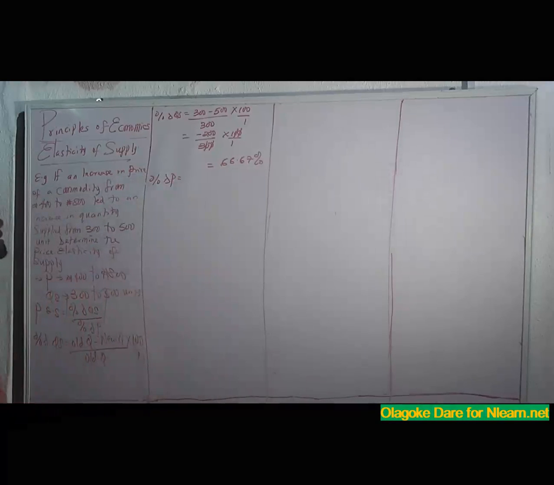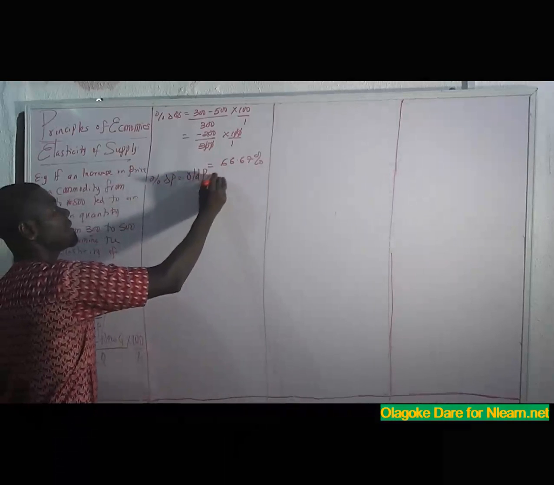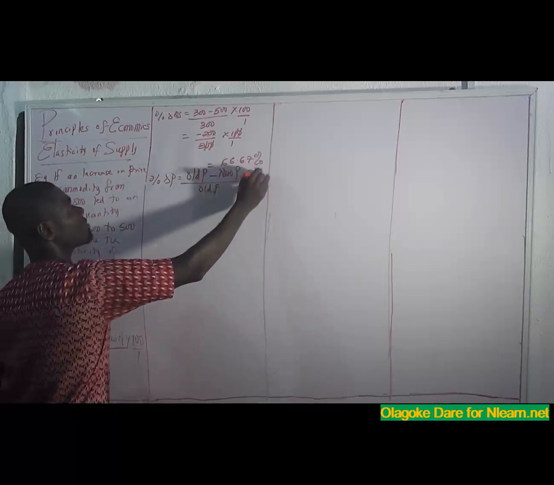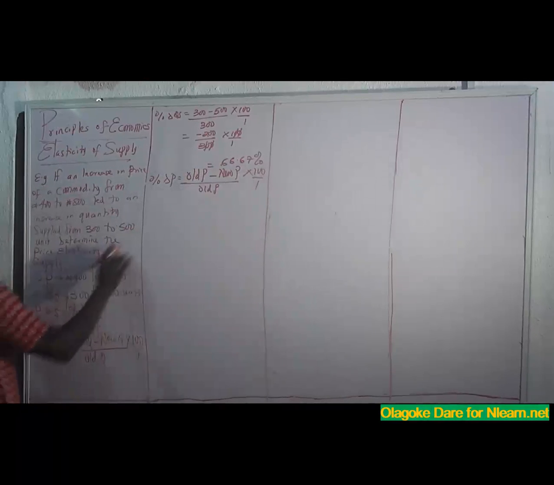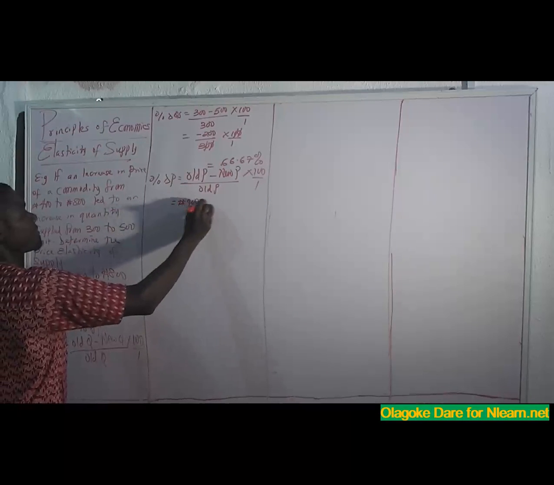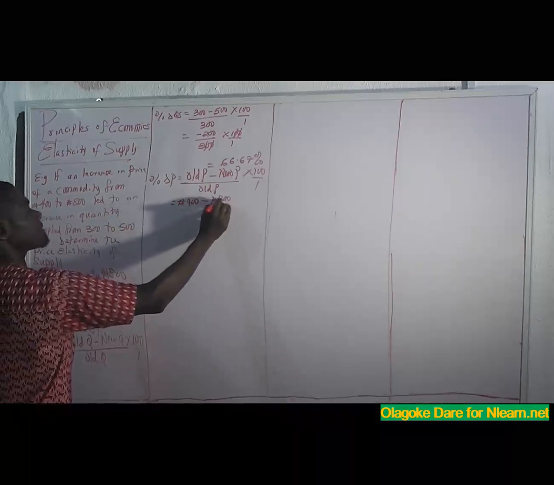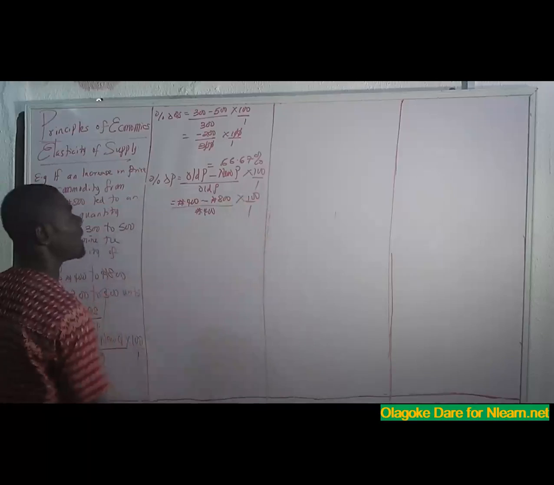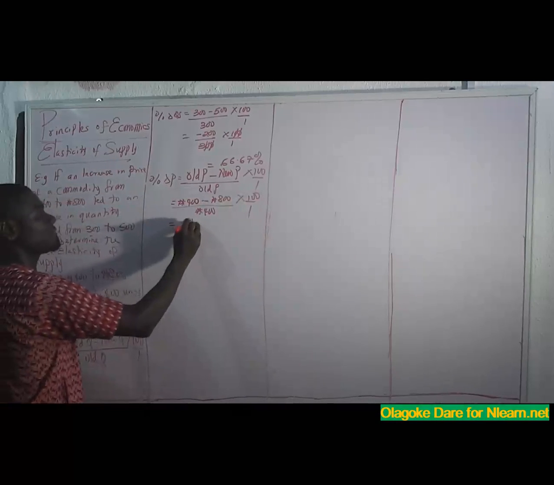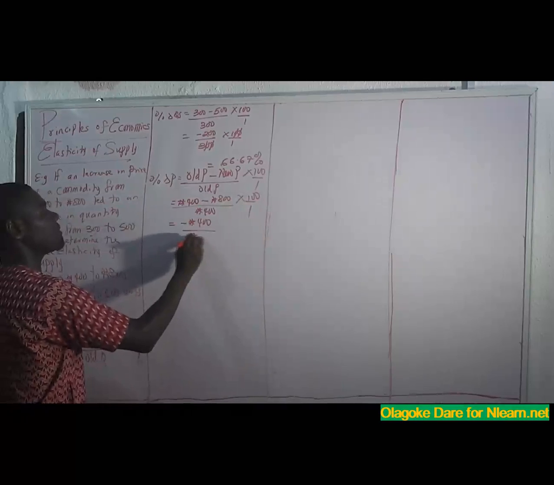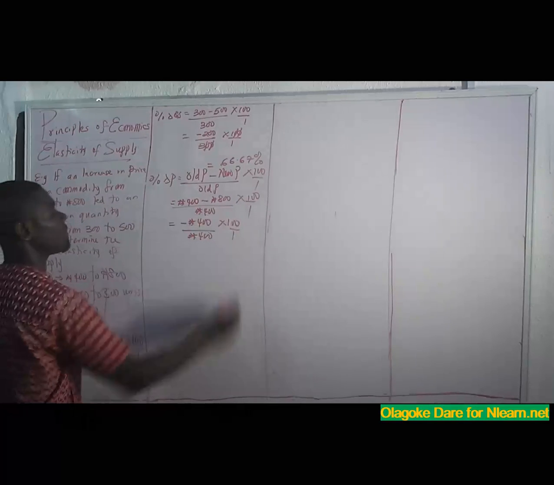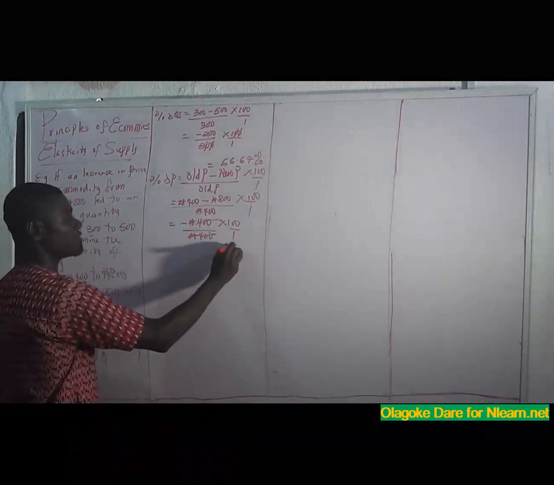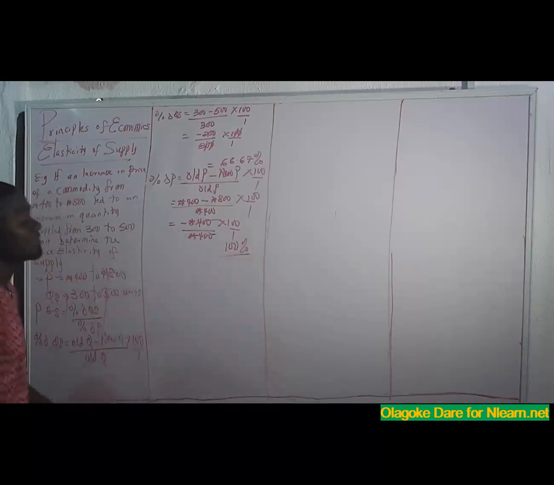My percentage change in price is what? My old price minus my new price over old price times 100 over 1. My old price is 400 minus 800 over 400 times 100 over 1. So what do I have? Minus 400 over 400 times 100 over 1. So 400 cancels 400. I have 100%. We throw the minus away, don't forget.